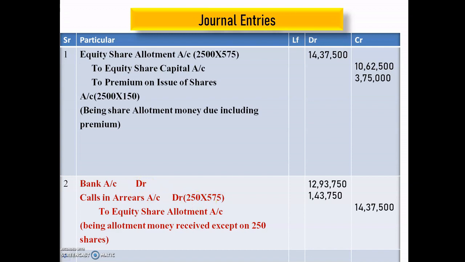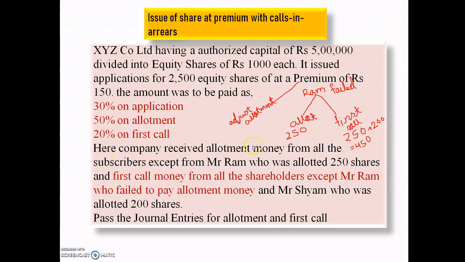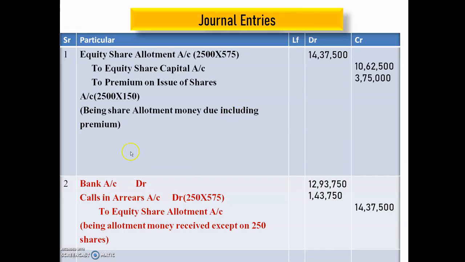See here, calls in arrear. Mr. Ram failed to pay the allotment money. So this will come under the allotment received entry, like this. So being allotment money received except on 250 shares.